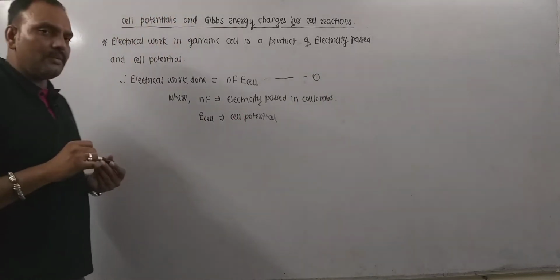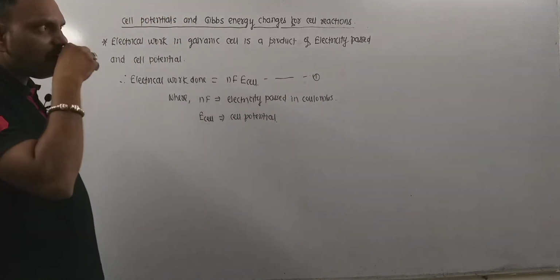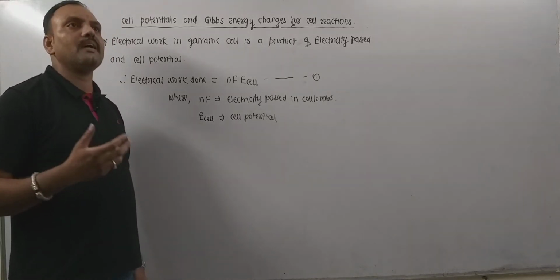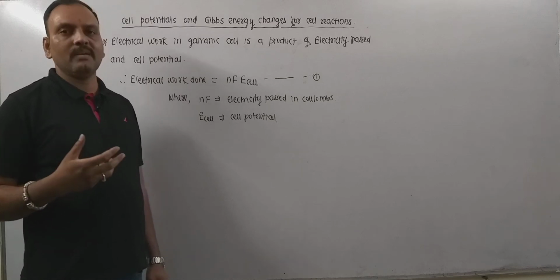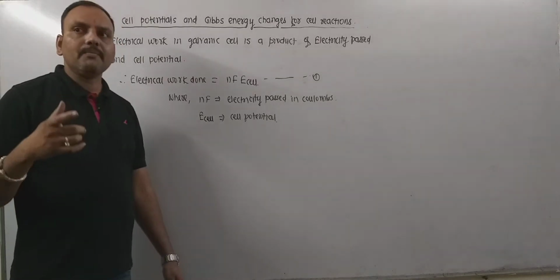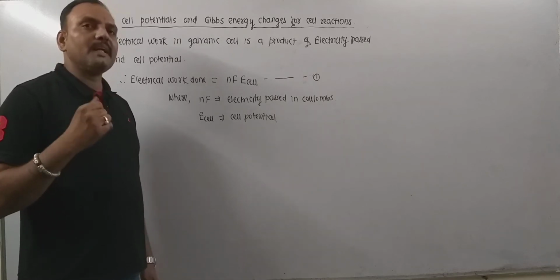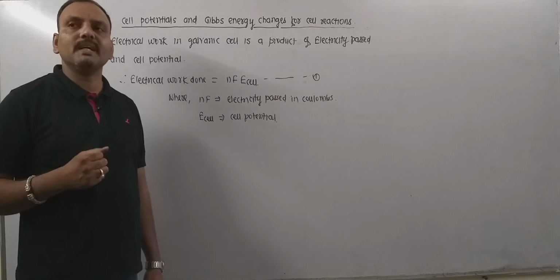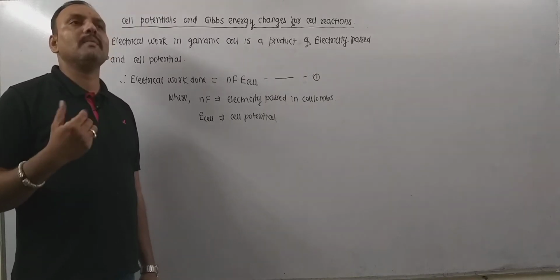Now remember, if a cell works in a reversible manner, then electrical work done is said to be maximum. A cell is said to be reversible if the potential of the cell differs from the external potential by an infinitesimal amount.